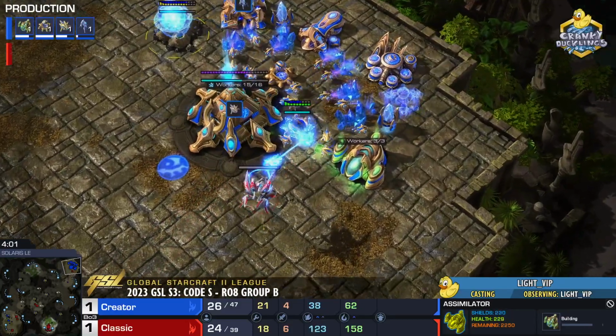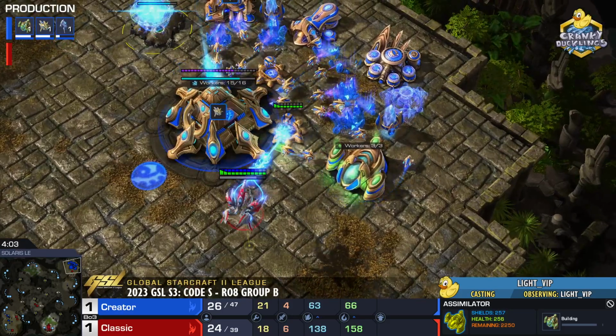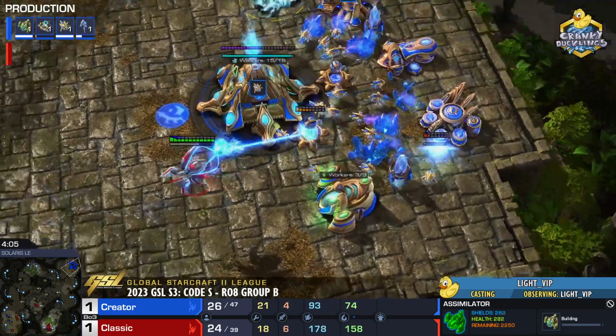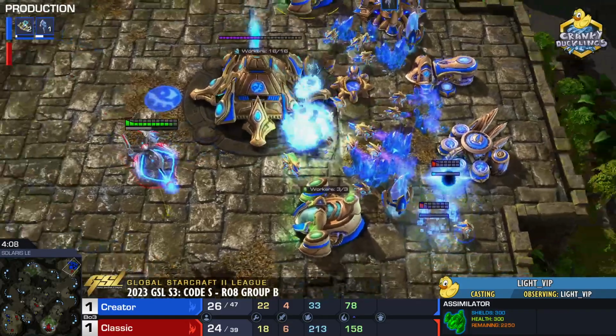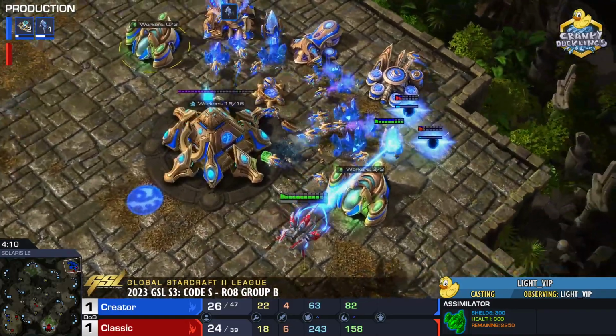Ooh, we go straight for the cannon itself. We're going to get it. We're going to activate the prismatic alignment. Cannon is going to go down. Shield batteries are on the way.